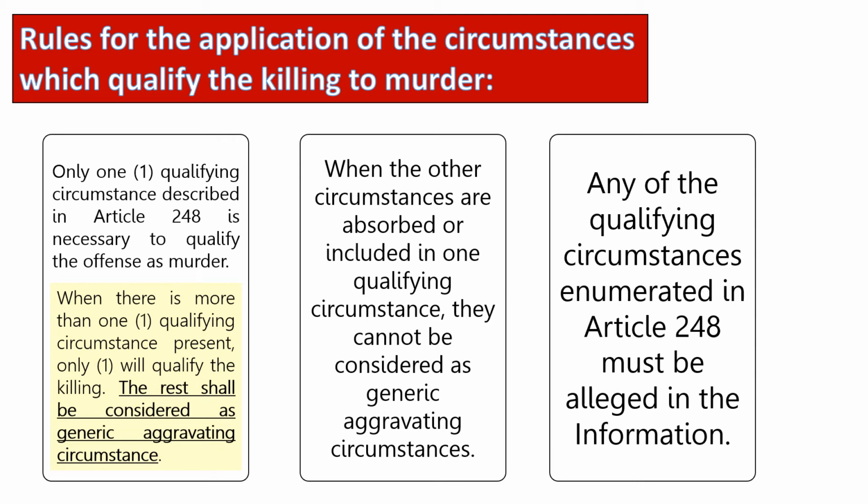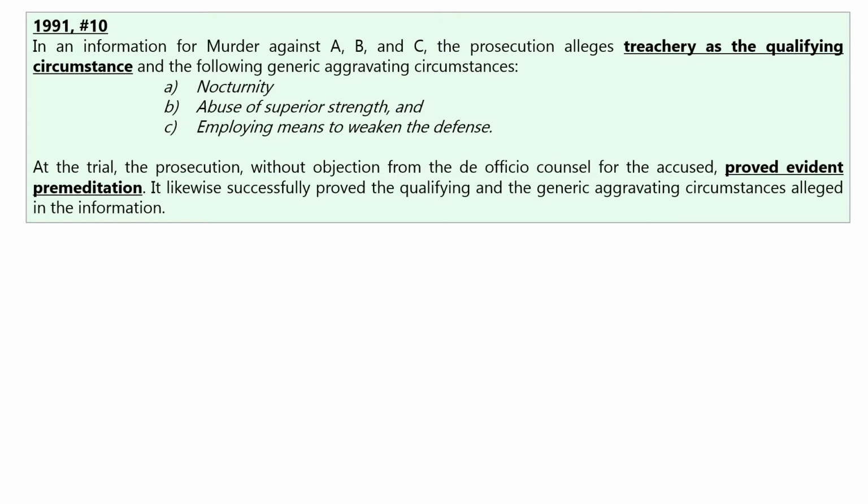Any of the qualifying circumstances must be alleged in the information. 1991 bar exam question. In an information for murder against A, B, and C, the prosecution alleges treachery as the qualifying circumstance. The prosecution likewise alleged that the generic aggravating circumstances of nocturnity, abuse of superior strength, and employing means to weaken the defense.